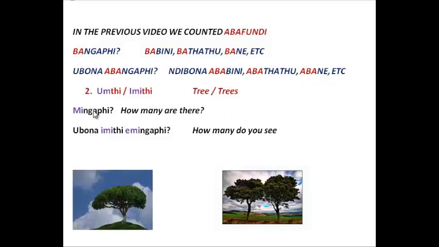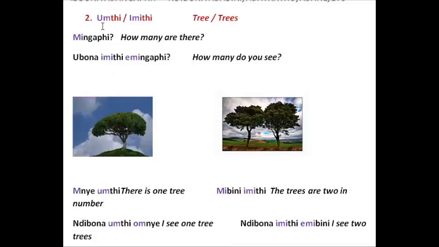Now we are going to count trees. One tree being umti and imiti being trees. So we have a different prefix, front part of the noun in this case. So the question also now differs. Mingapi, because we are counting imiti. Ubona imiti emingapi, and how many do you see? Question mark.